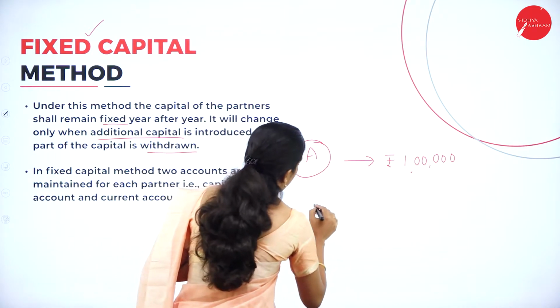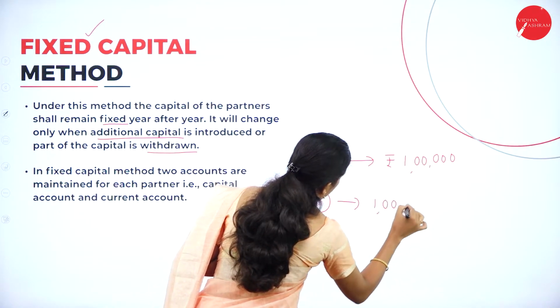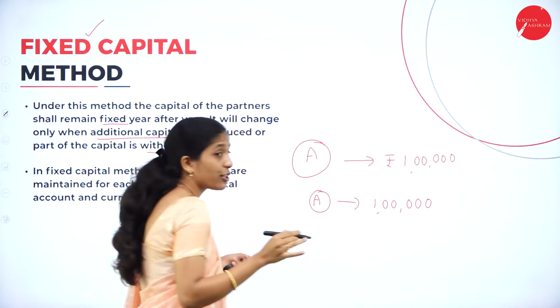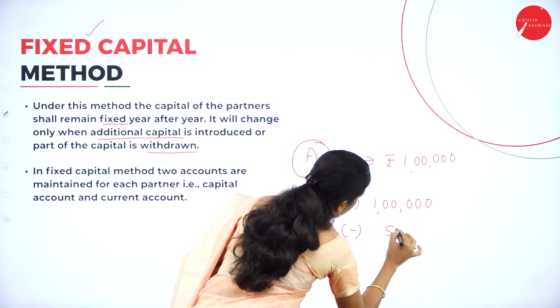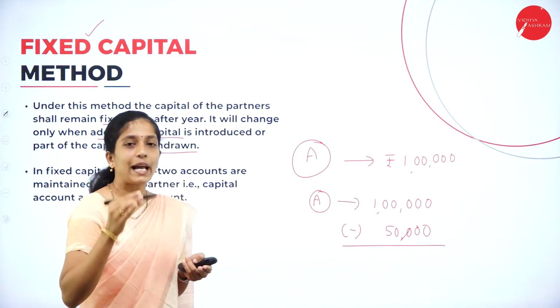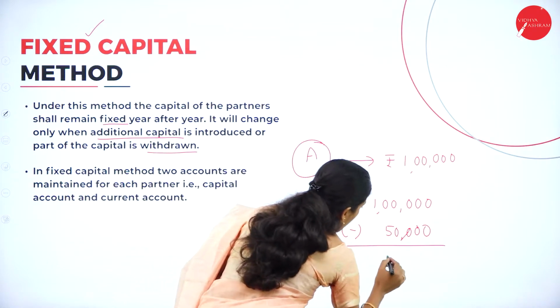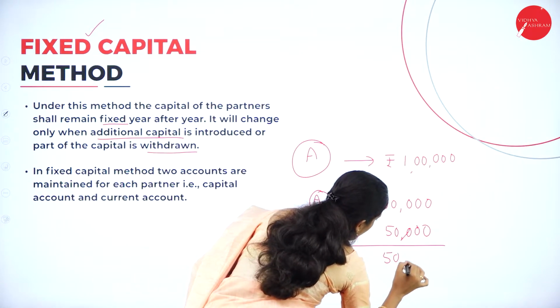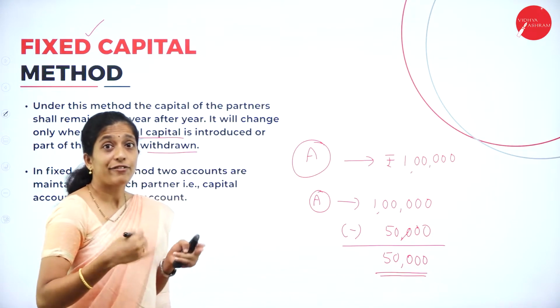In the same example, he has introduced rupees 1 lakh and he withdraws rupees 50,000. Then the capital of A has decreased, right? So how much now? Now he has only 50,000.